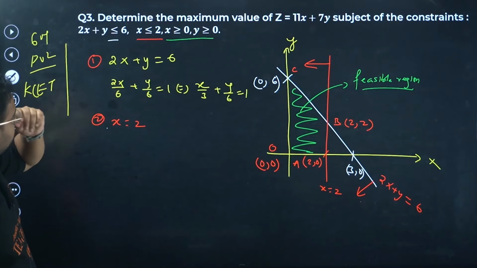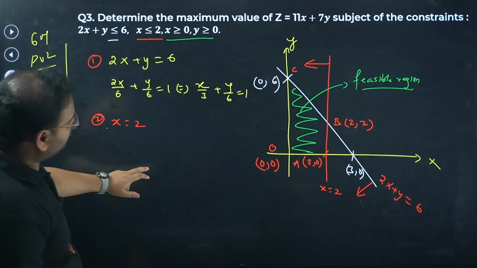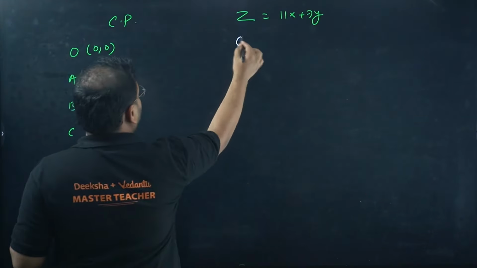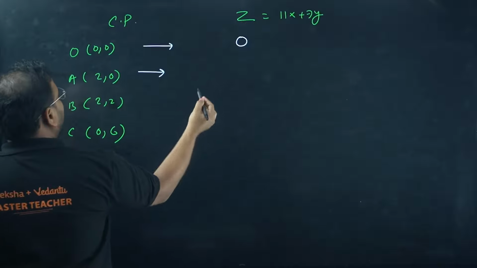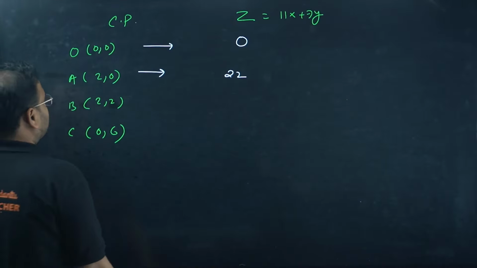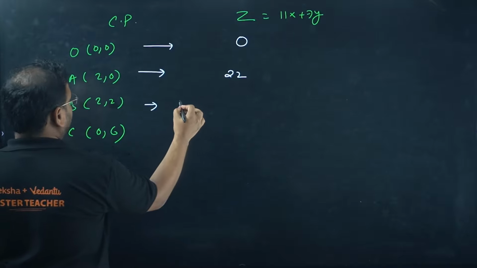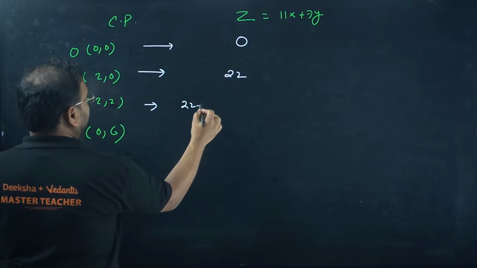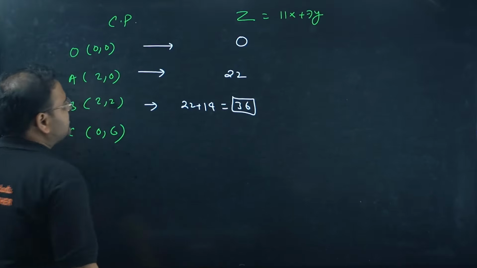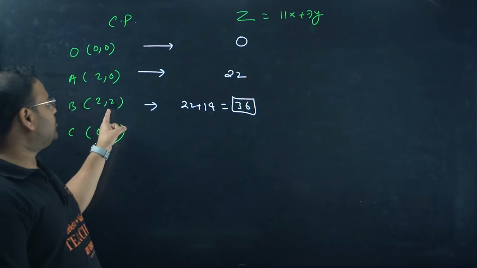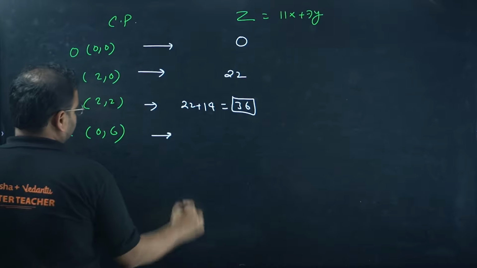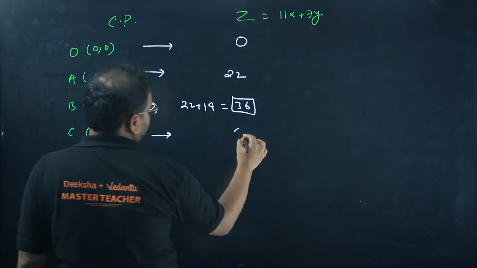Check. 11x + 7y, corner points are clear: (0, 0), (2, 0), (2, 2) and (0, 6) is all correct. Let's find it. So we'll have 0 for this particular point. For this one we'll have 22, since 11 twos are 22 and 0 into 7 is 0. For (2, 2) we get 22 and 14, that becomes 36. Am I right? 36. 22 and 7 twos are 14. So the answer is 36. And the last one, 7 sixes are 42.